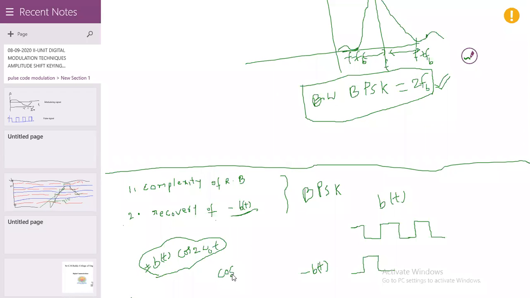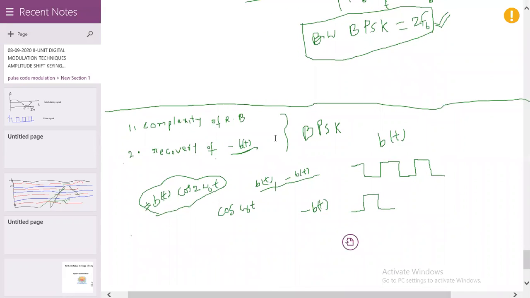The carrier signal recovered is cos omega naught t for both cases, B of t and minus B of t. We can't identify which signal is transmitted, B of t or minus B of t. So that is the problem present in the BPSK signal.